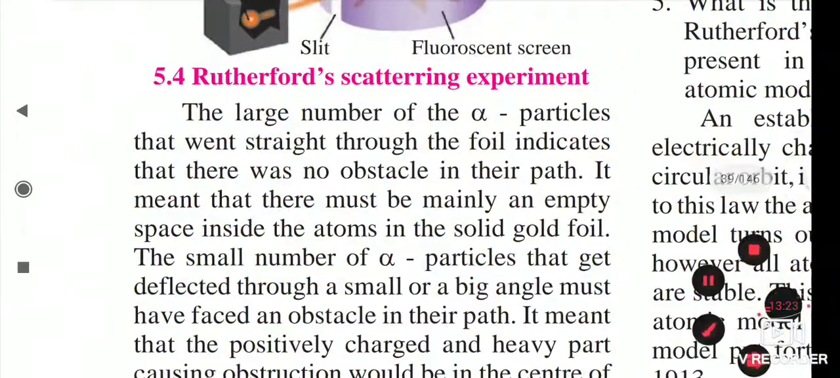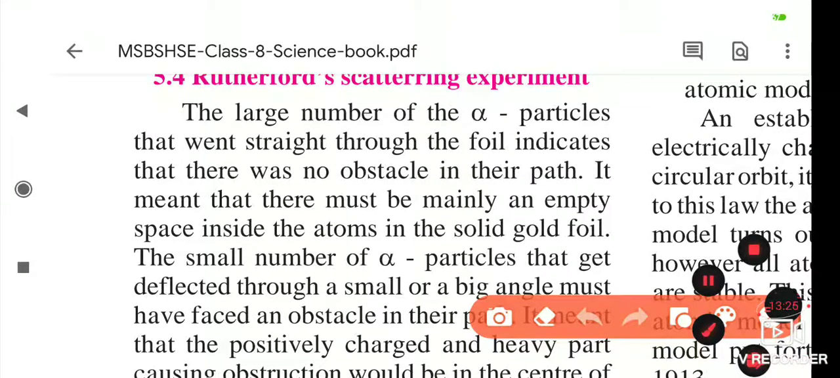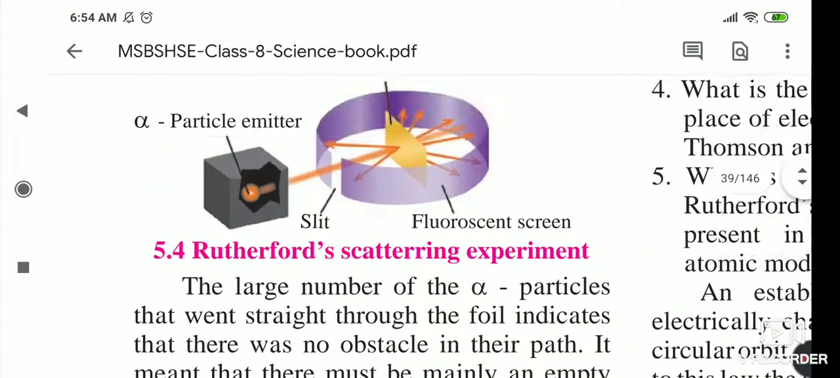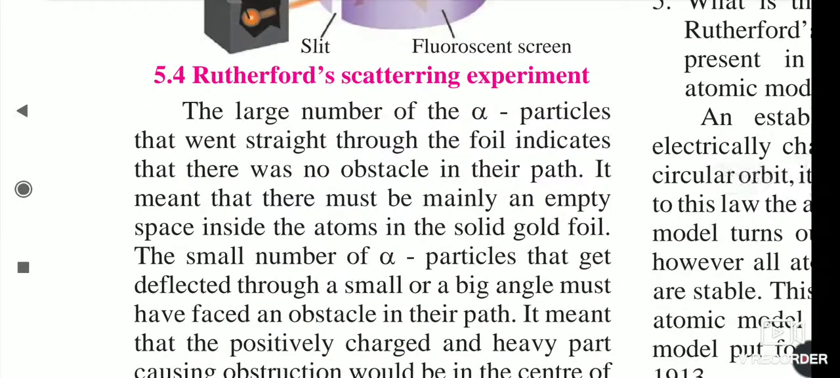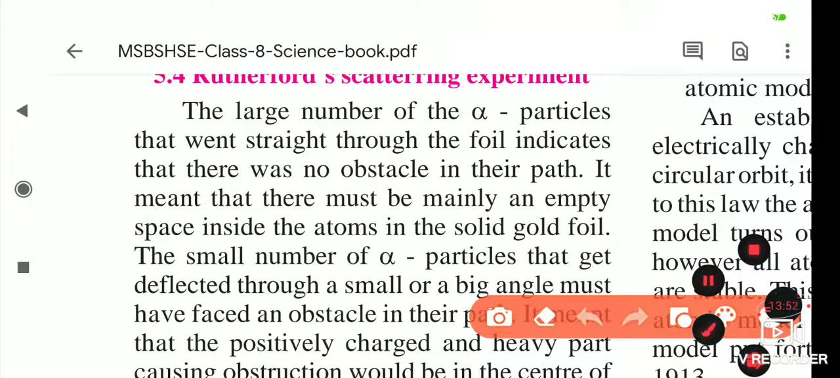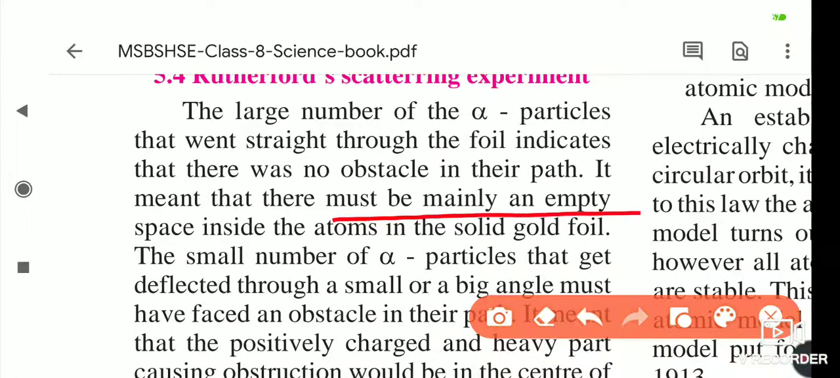Here, the large number of alpha particles that went straight through the foil indicates that there was no obstacle in their path. Obstacle means any kind of material or block on the way. So many, as you saw here, are passing forward. Then afterwards he observed that it meant that there must be mainly empty space inside the atom. So he said that there is some empty space, and from it the alpha particles go forward through the solid gold foil.